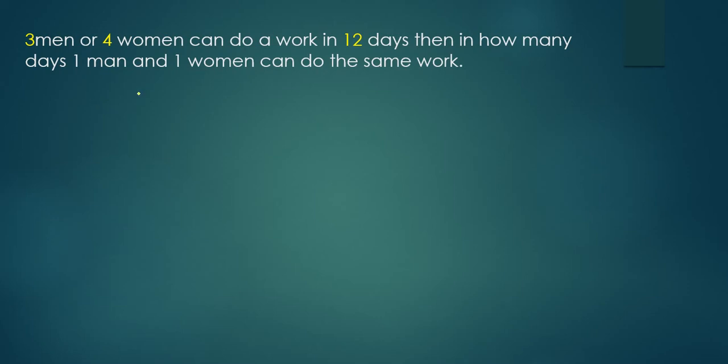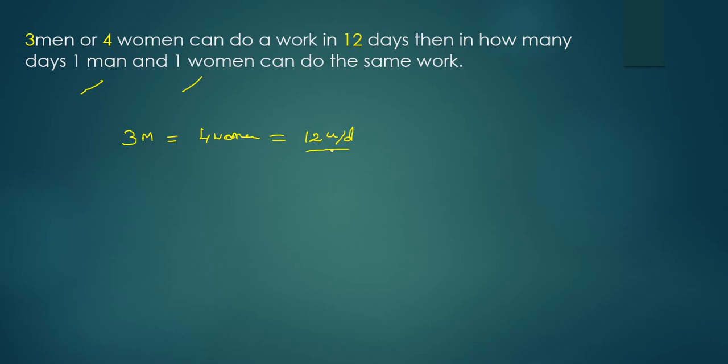3 men or 4 women can do a work in 12 days. Then in how many days 1 man and 1 woman can do the same work? Here, in the earlier case, 3 men and 4 women, as the efficiency is same, they can complete the work in 6 days. But here 1 man and 1 woman, so we don't know how much part of work they are doing per day. How to tackle these kind of questions? We know that efficiency of 3 men is equivalent to efficiency of 4 women.